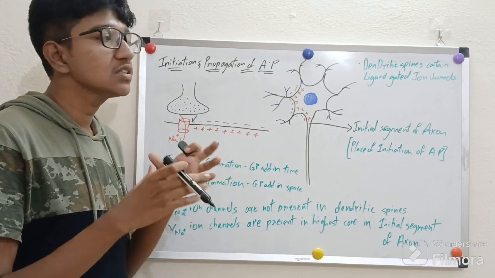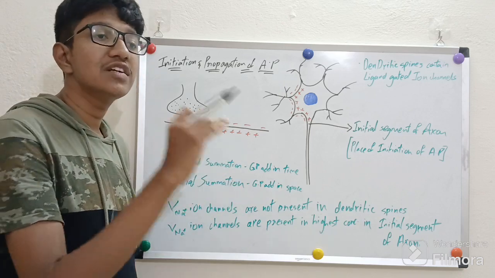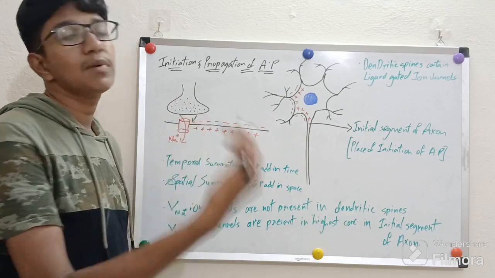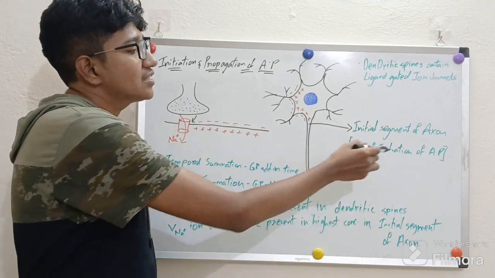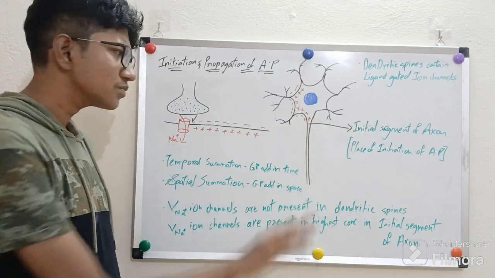And how much is the value of that added graded potential? If the added graded potential is large enough to cause the rise in membrane potential up to threshold voltage, then the initial segment of the axon fires the action potential.